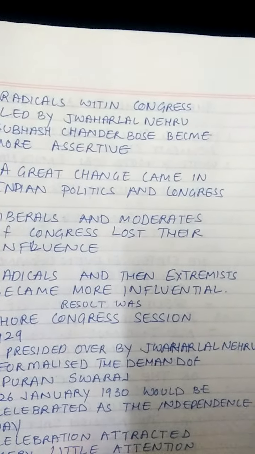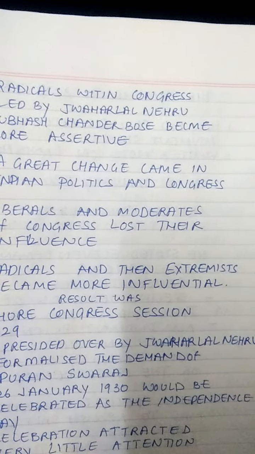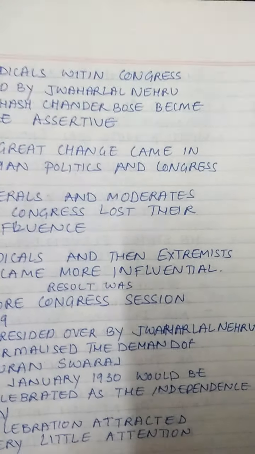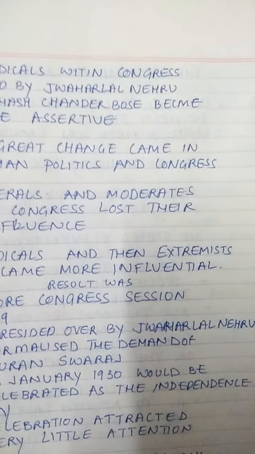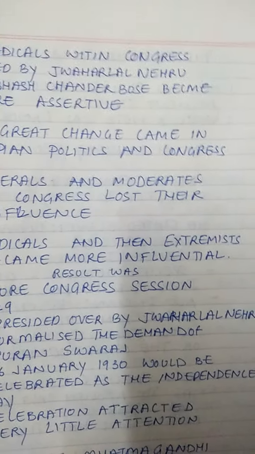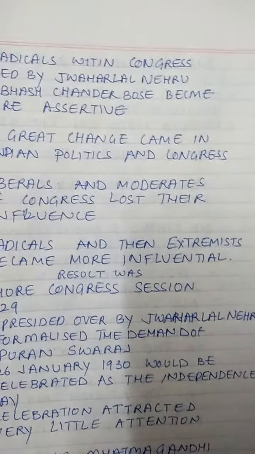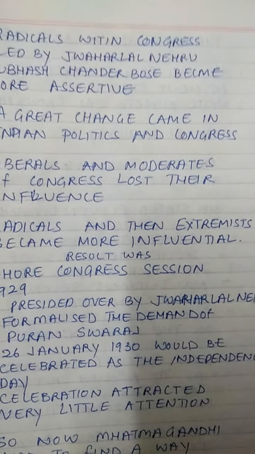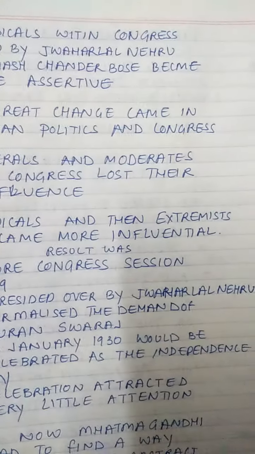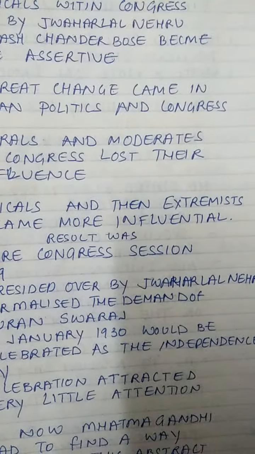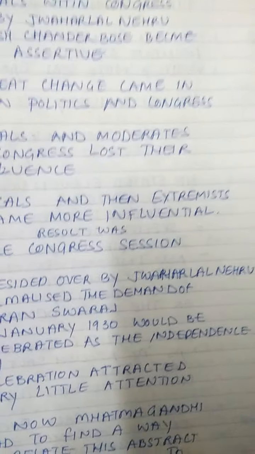Congress was formed in 1885. Initially, Congress was under the influence of the liberals and then the moderates, but the influence of the liberals and the moderates was no more there, and the radicals and then the extremists became more influential. So this was the change that came in Indian politics. As a result, what happened? The Lahore Congress. Now our question is: write a note on the Lahore Congress session of 1929.